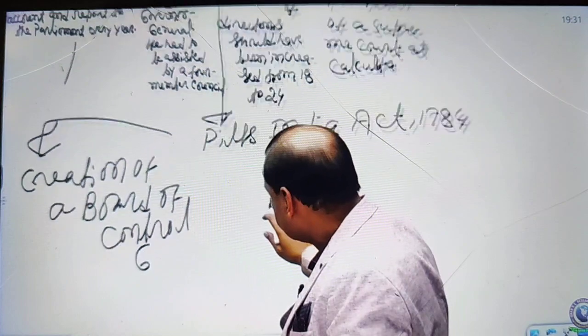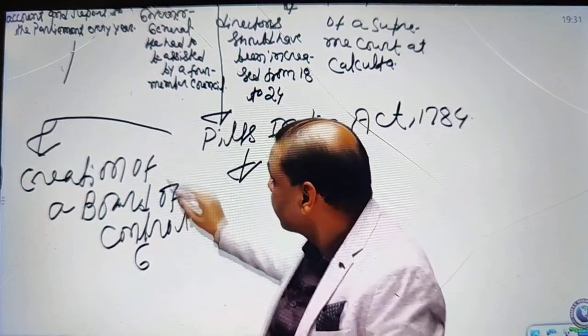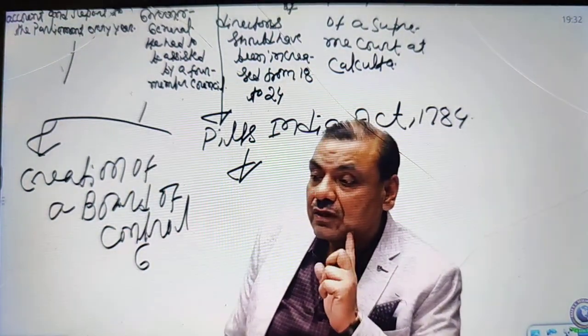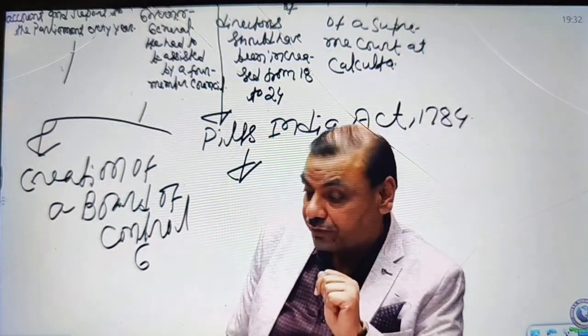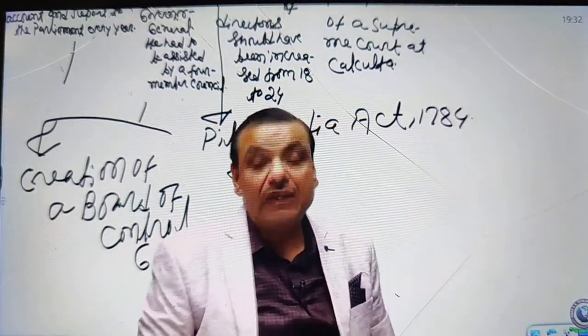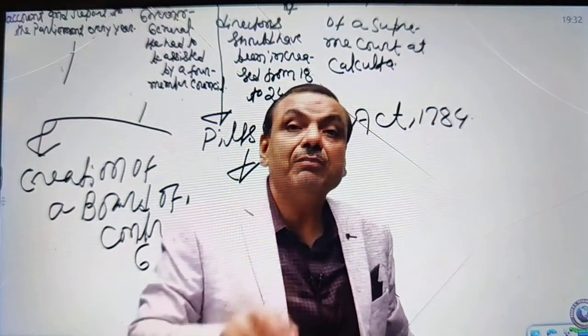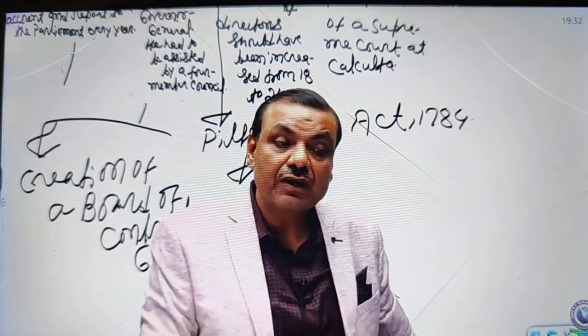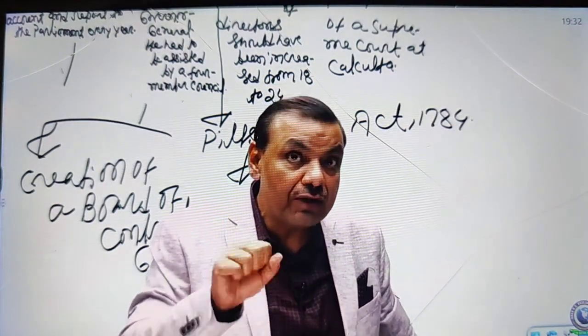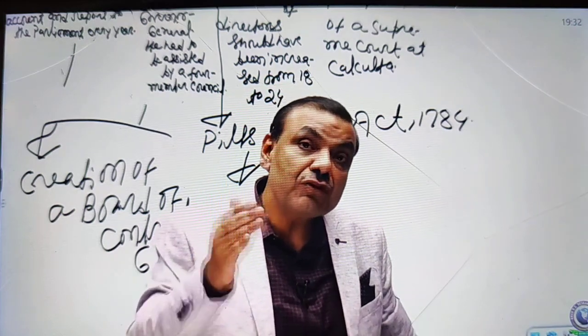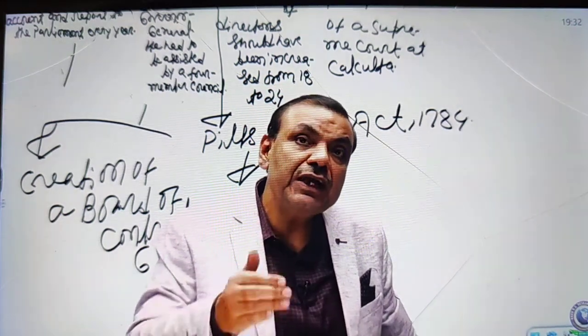The second factor was about management. In the Regulating Act, there was one problem. The Governor General had to be assisted by the 4 members, but at that time Warren Hastings found a lot of challenges, and the challenge was that his own council members were not going to accept his authority. There were total 5 members, including the Governor General and 4 members. So the Governor General needed the support of at least 2 members to move any proposal on.